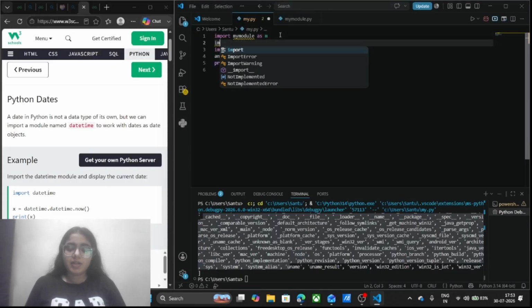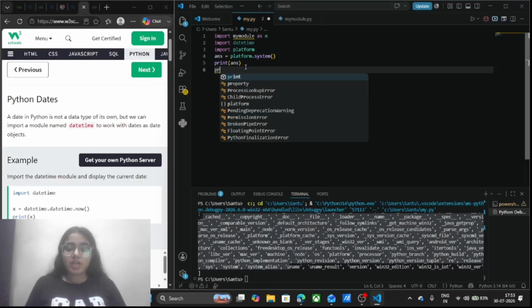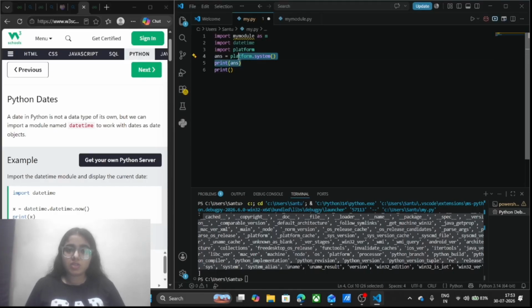I will just simply write here import. In order to import the date and time, I will just use the import datetime function. It is going to import me accurate date and time. So in order to print the current date and time, I will just use the now function. How am I going to write it? I will write here print, and in the bracket I will just remove all of this. It is no more of use as of now.